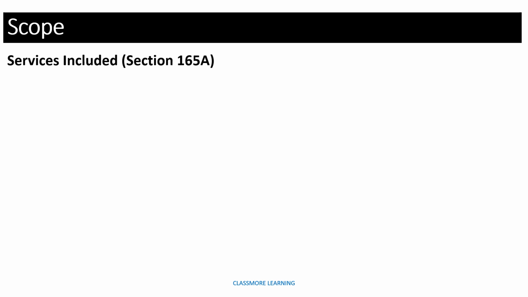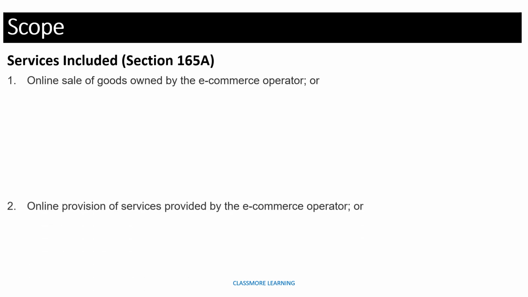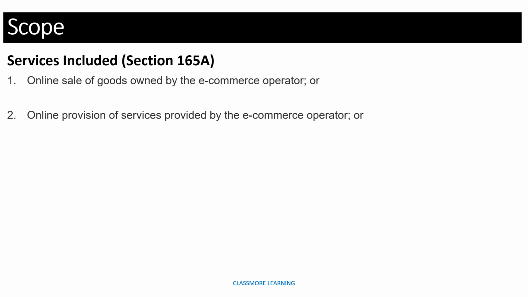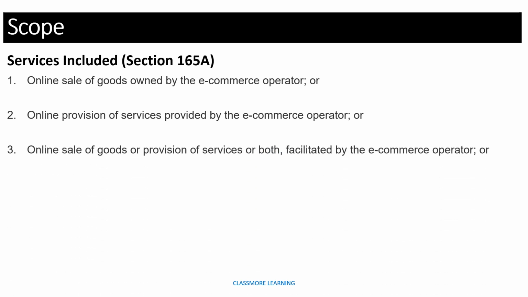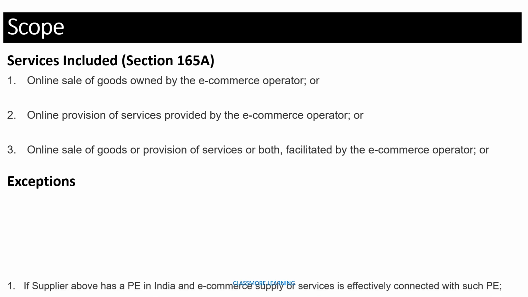Now, if you look at the services included in 165A, then these are online sale of goods owned by e-commerce operator, online provision of services provided by e-commerce operator. So we can see they have increased the scope. They have just multifold the overall scope of this entire equalization levy with this introduction of 165A. The third one is online sale of goods or provision of services, or both, facilitated by the e-commerce operator. And there are certain exceptions here also.